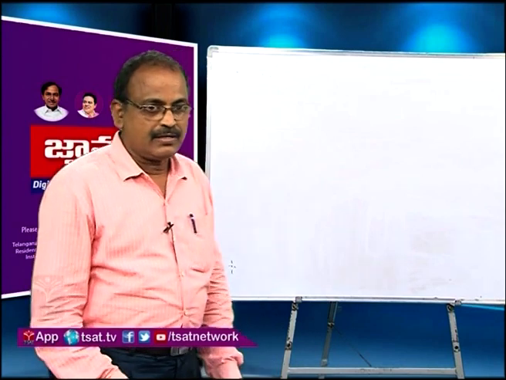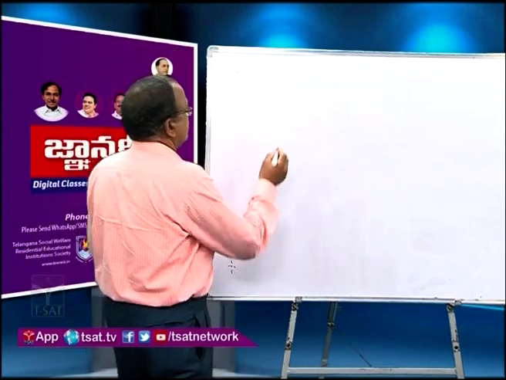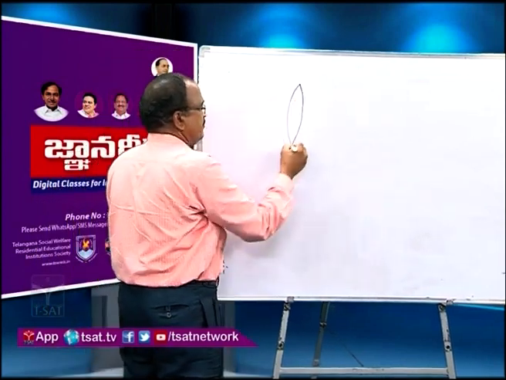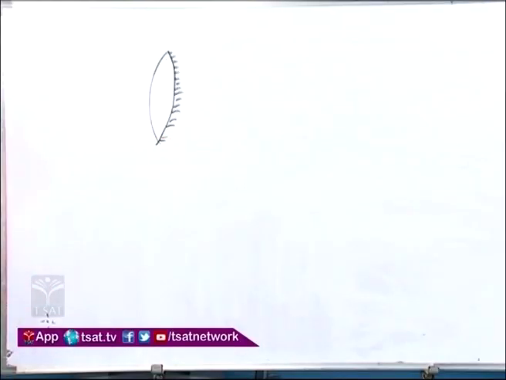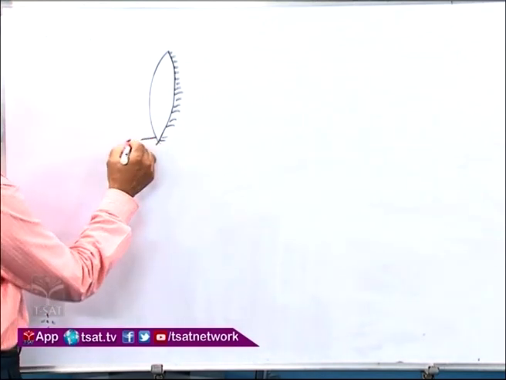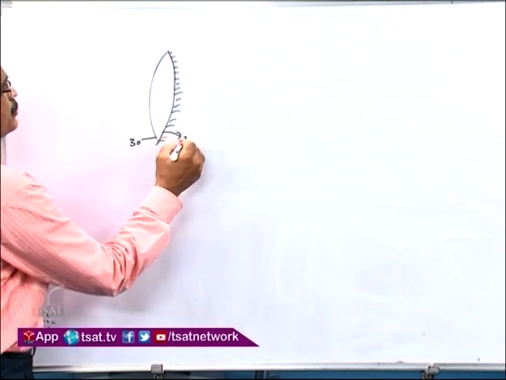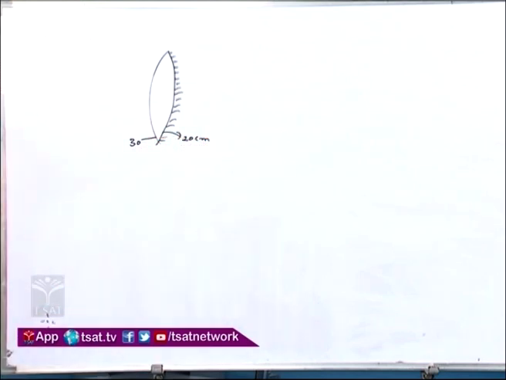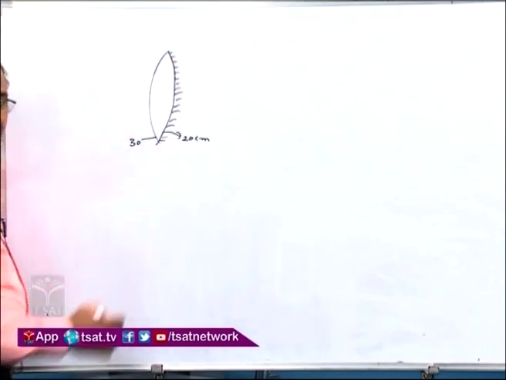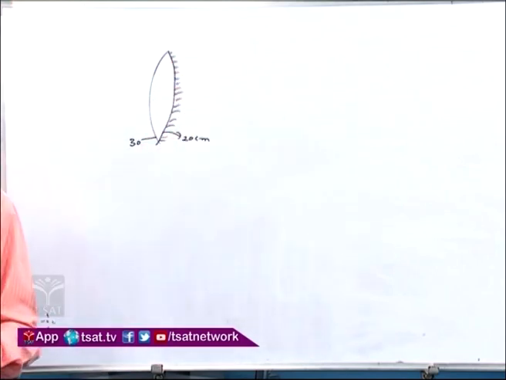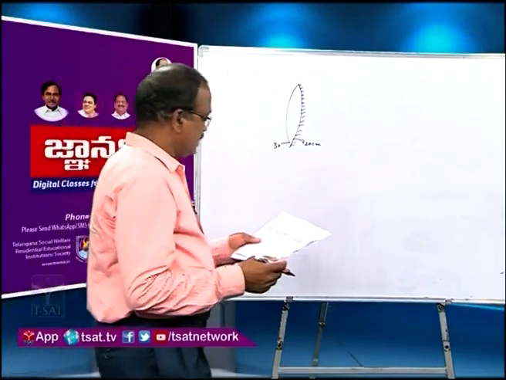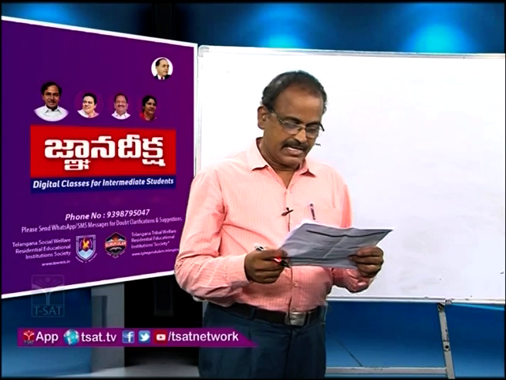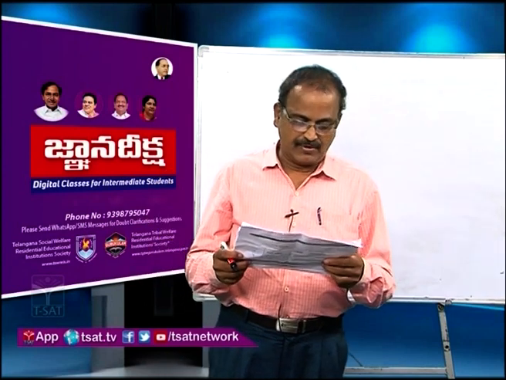See, here is the examination question: this is the convex lens which is silvered. Here it is 30 centimeters, and here it is 20 centimeters of radius of curvature. Now, this part is silvered. So, what is given and what is asked? What is the effective focal length of the mirror formed?